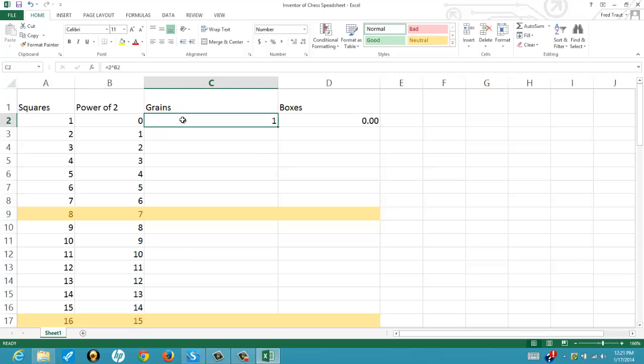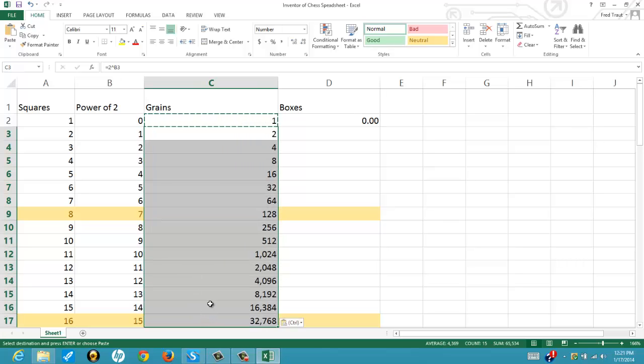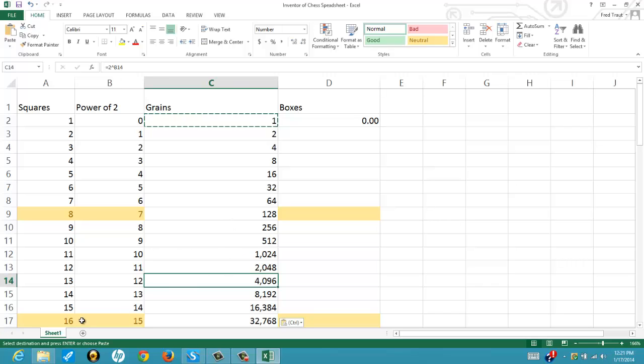So Excel is good at these kinds of things, so what we can do is put a formula in here. We're going to take 2 and raise it to this power. And what you can do is copy that formula down and just paste it in. Spreadsheets are good at this kind of stuff. So let's paste that in. And there we go. That looks right.